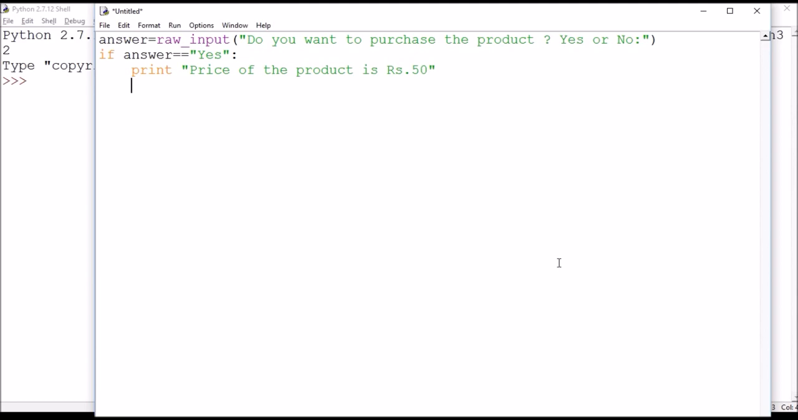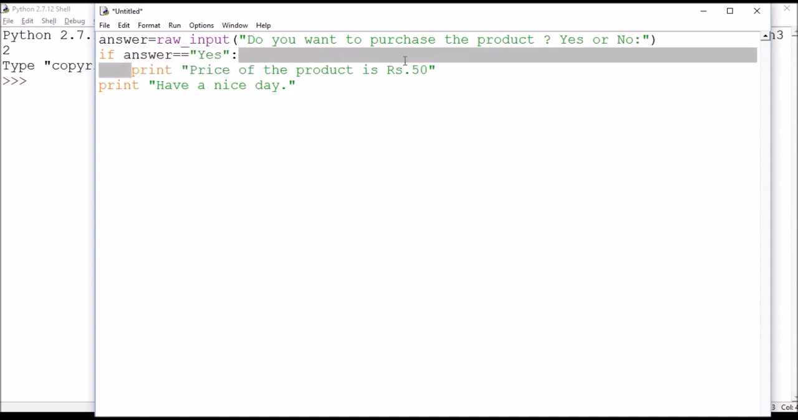So we need to remove that indentation and go back and write the other statement, which is outside the if statement. Like print have a nice day. So basically what we have done is we have taken a variable answer which contains the response of the user, whatever the user writes, yes or no or whatever. Then using the if statement we are checking if the value of answer is equal to yes, and only when this condition becomes true, then only this print statement is going to be executed.